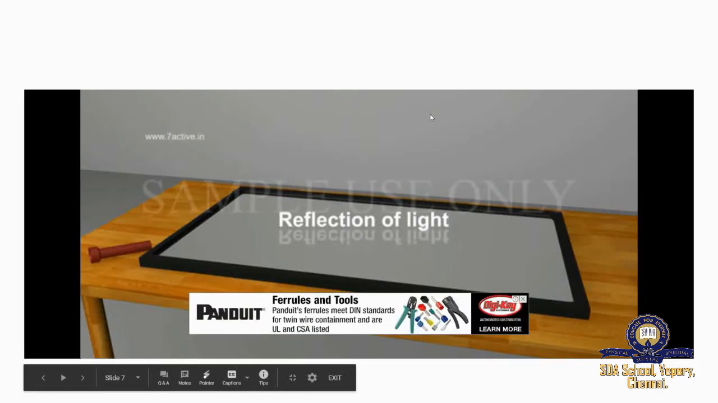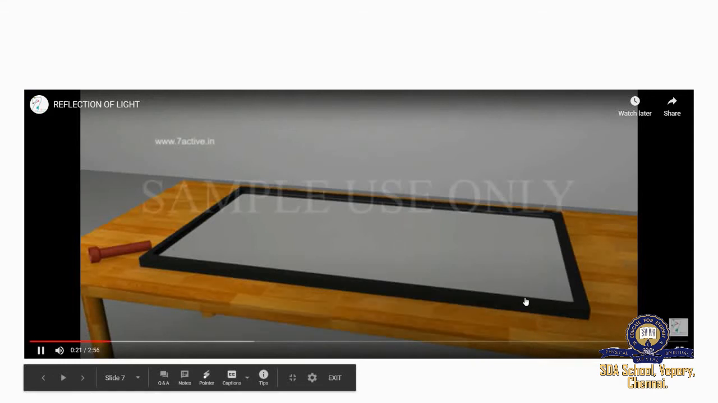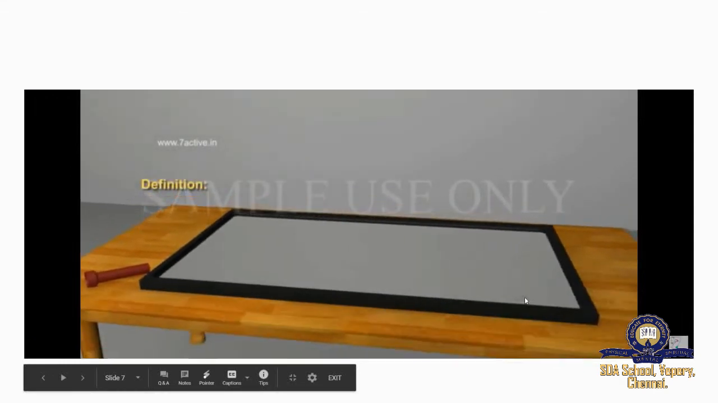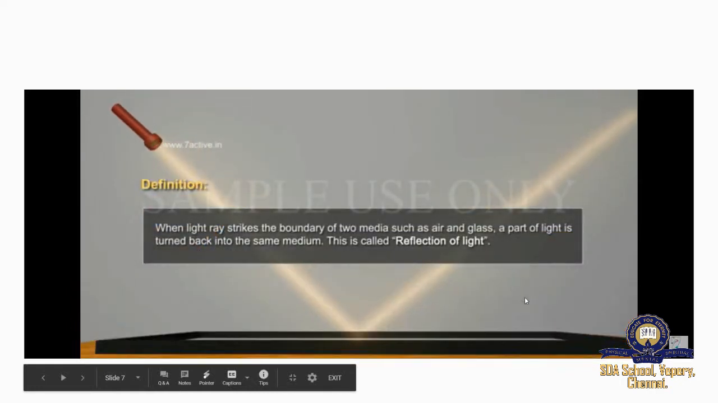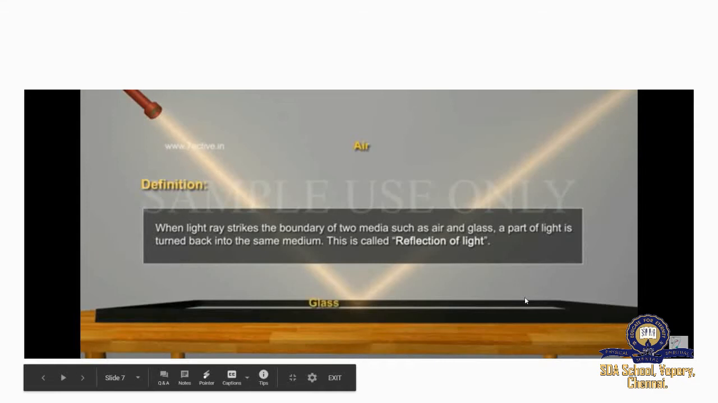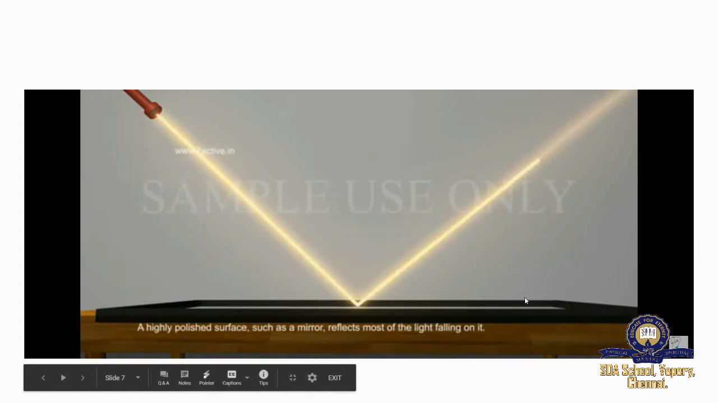Have you observed the path of light when it strikes the mirror or wall in daily life? Does it move along a straight line path or change its direction? Definition. When a light ray strikes the boundary of two media, such as air and glass, a part of light is turned back into the same medium. This is called reflection of light. A highly polished surface, such as a mirror, reflects most of the light falling on it.